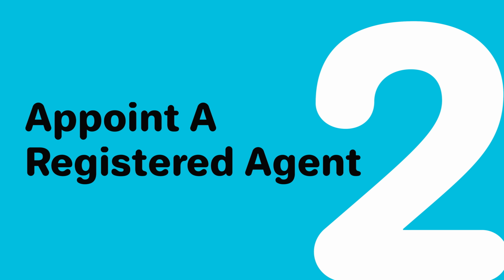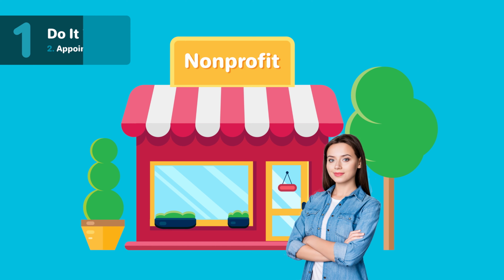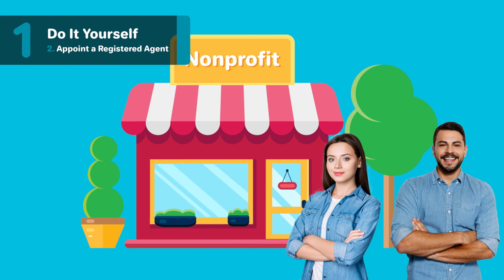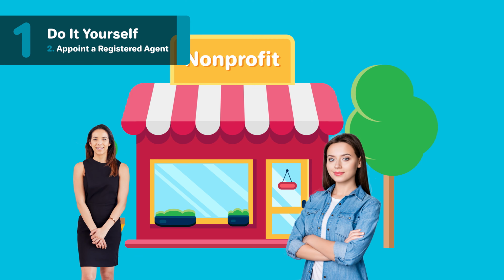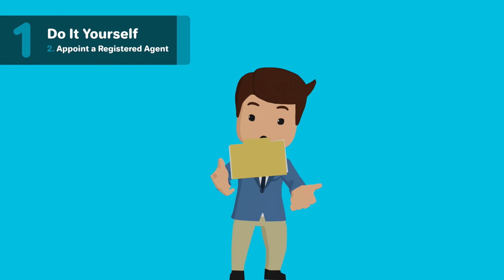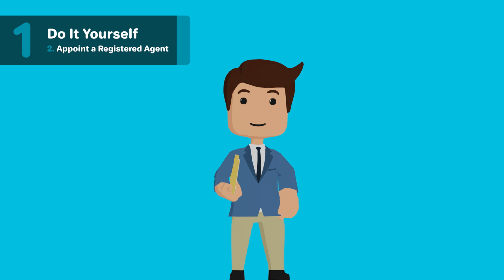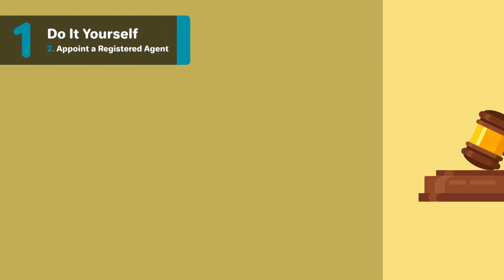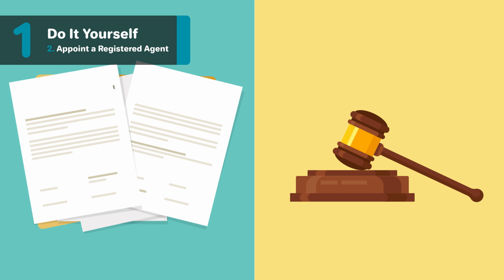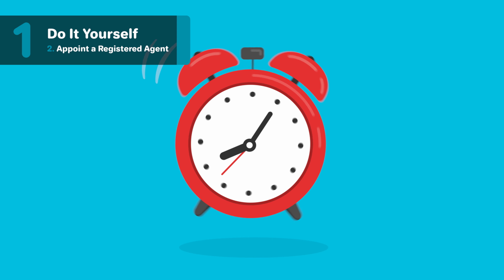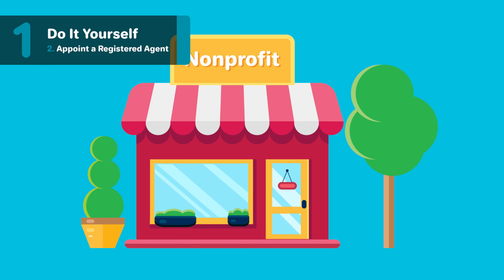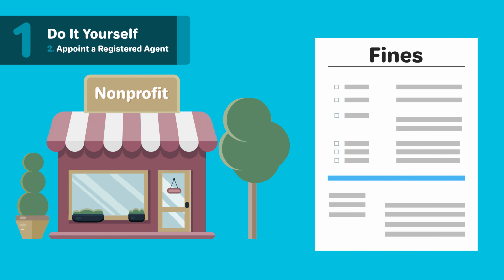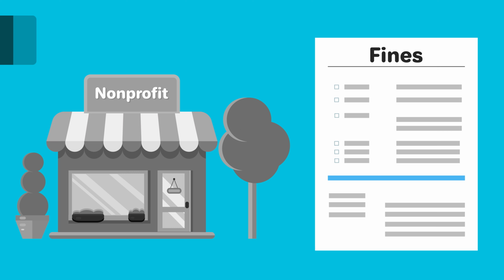2. Appoint a registered agent. The registered agent can be an individual within the company, including yourself, or you can hire a professional service authorized to do business in Iowa. They will send and receive legal papers on your behalf. These documents include official correspondence, like legal summons and document filings, which your registered agent will receive and forward to you. Your registered agent will also help remind you to file the necessary reports. Failure to properly maintain your nonprofit can result in fines and dissolution, so this assistance is valuable.